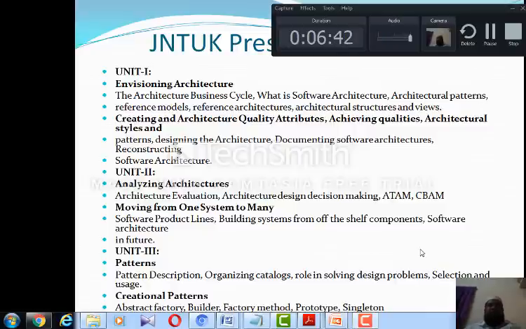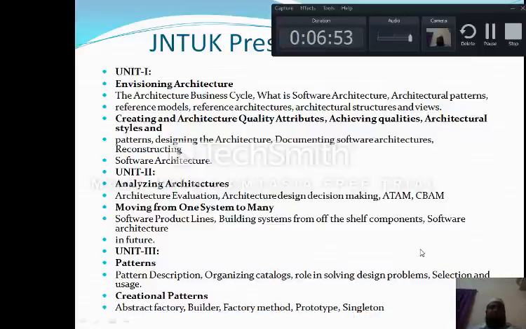In this unit, various types of patterns we will see: pattern descriptions, organizing the catalogs, role in solving design problems, selection and usage. All these things you will study from the next textbook by Erich Gamma, the Gang of Four textbook we used to call Elements of Reusable Software Components, that is the design patterns textbook. This is the main textbook which has given very good concepts from 1994 onwards.